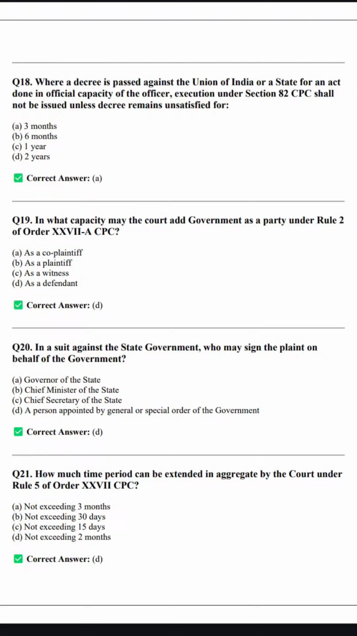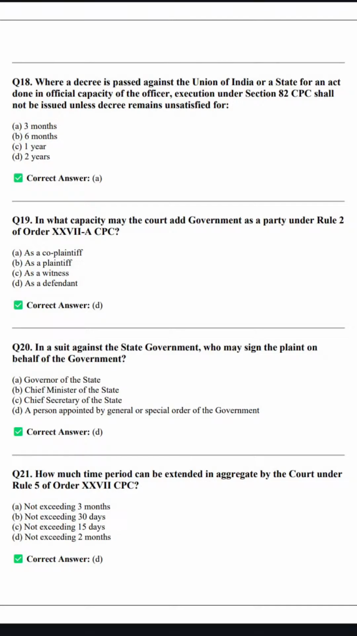आगे बढ़ते हैं. In what capacity may the court aid government as a party under Rule 2 of Order 27A CPC? So, in what capacity? So, as a defendant. Okay. So, government will aid as a defendant under Order 27A CPC.